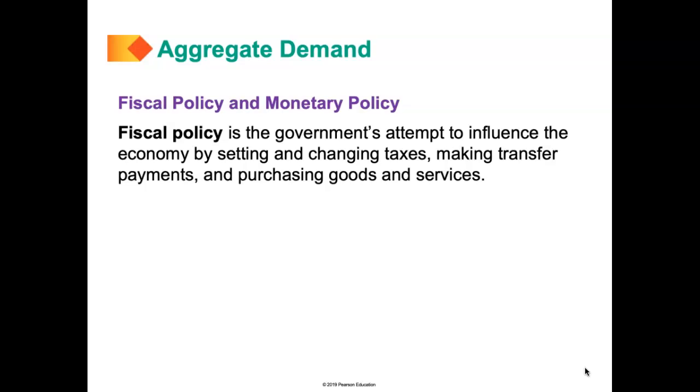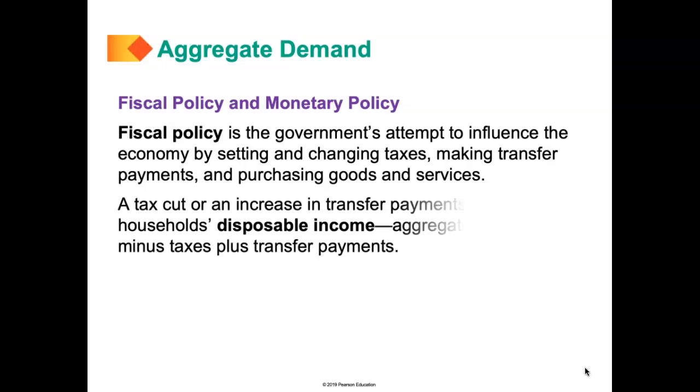For example, let's look at tax cuts and maybe an increase in transfer payments. Suppose the government decides to decrease taxes. For example, when Trump came into power, he decreased taxes, right? We had the Trump tax cuts. With this COVID recession, we had $1,200 stimulus checks being mailed to everyone. So that's an increase in transfer payments.